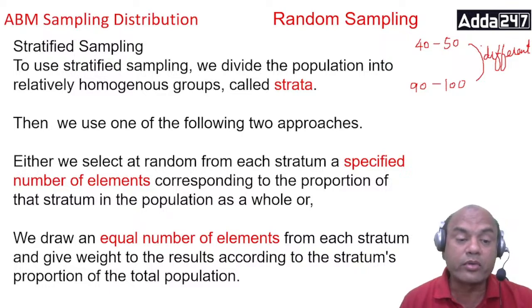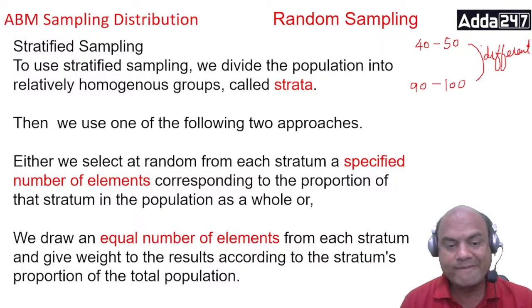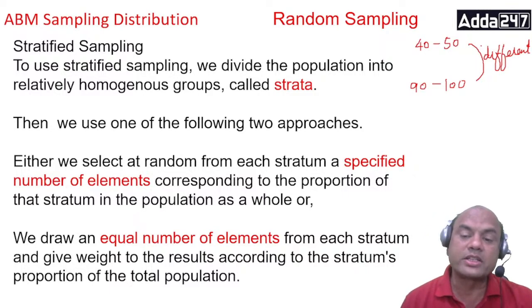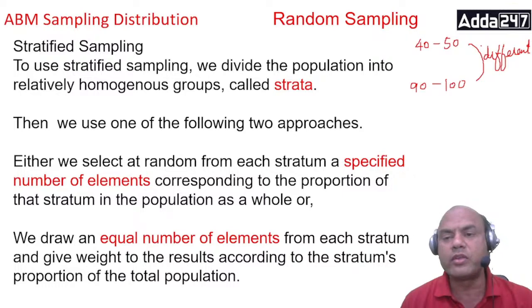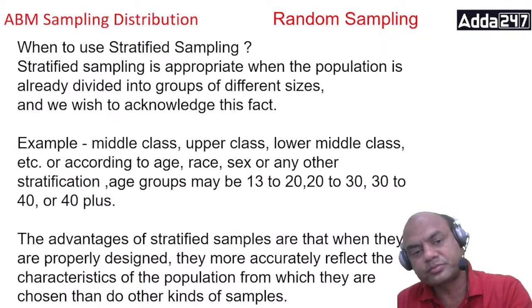That is one way out. And the second way out is we draw an equal number of elements from each stratum and give weight to the results according to the stratum's proportion in the total population. Okay. So I can draw a specified number from each separate group, or I can draw an equal number. Every group: 40 to 55, 50 to 65, 60 to 75 and so on. So equal number or specified number.